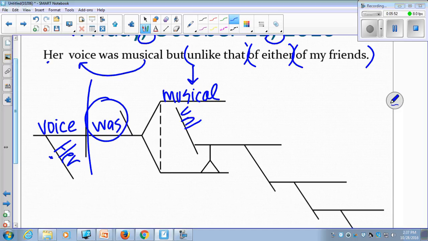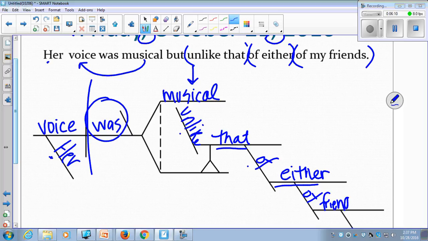It's unlike, that, preposition, object of the preposition, of either, preposition, object of the preposition, of, friends, and then what kind of friends? My friends. This modifies that. These prepositional phrases can be pretty quickly identified with this little tail on those prepositions.